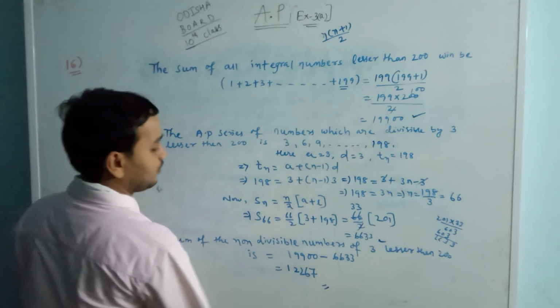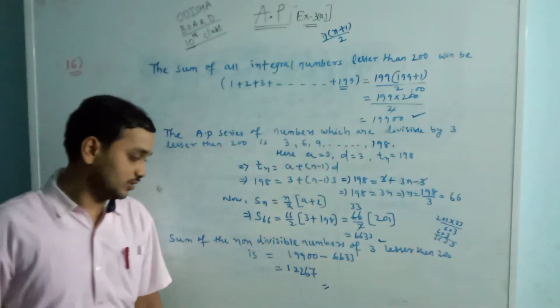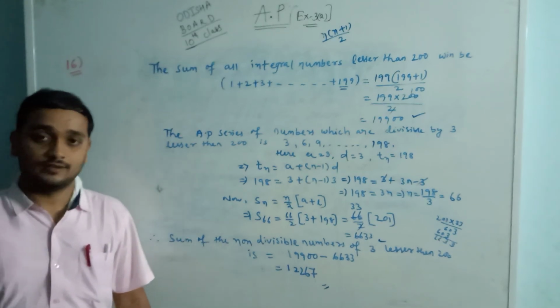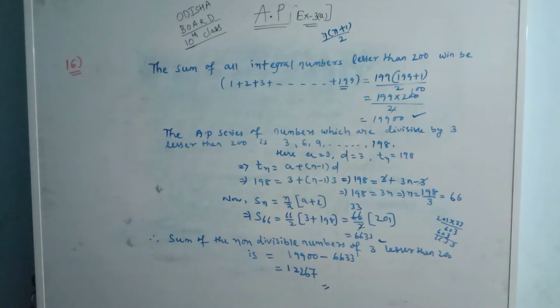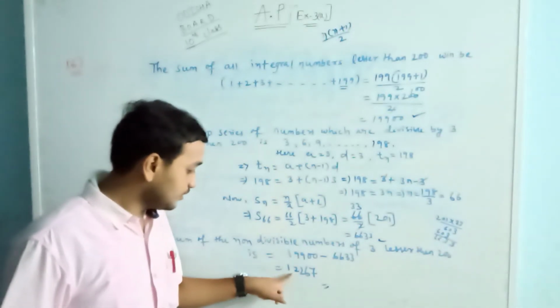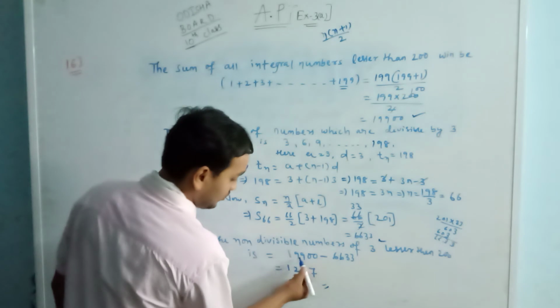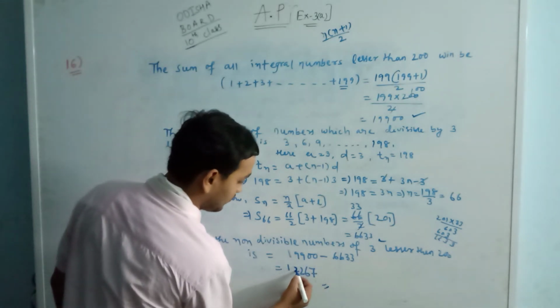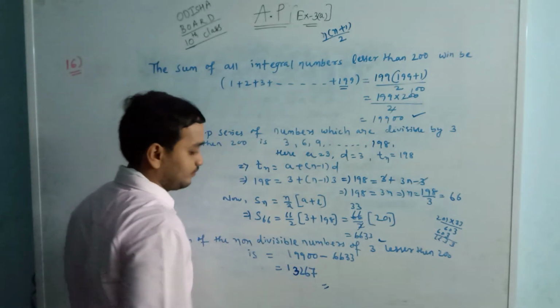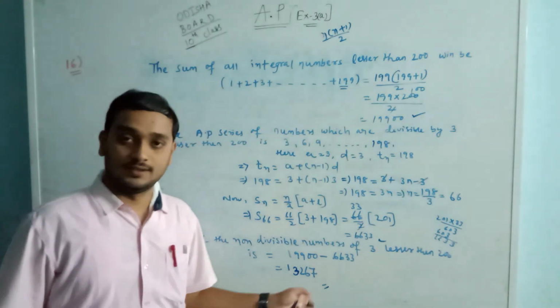So this will be the answer. That means the sum of the numbers which are not divisible by 3 lesser than 200 is 13267. Note it down. Wait, sorry for the mistake, this digit will be 3 because 9 minus 6 is 3. Okay, write it.